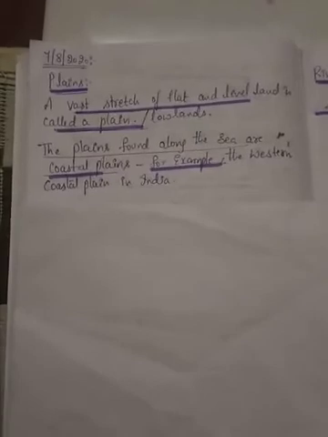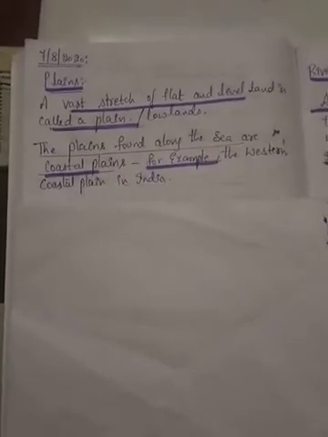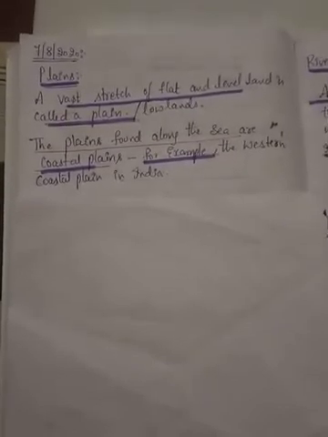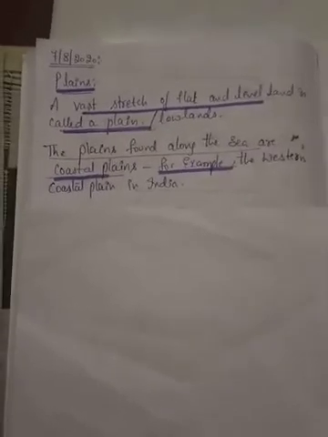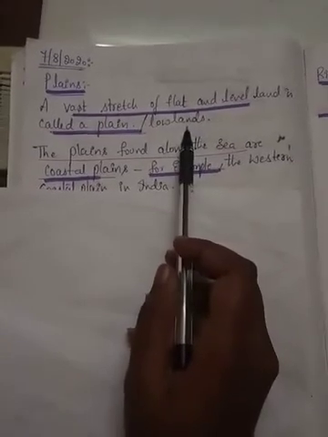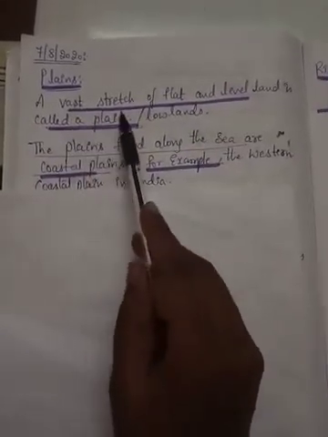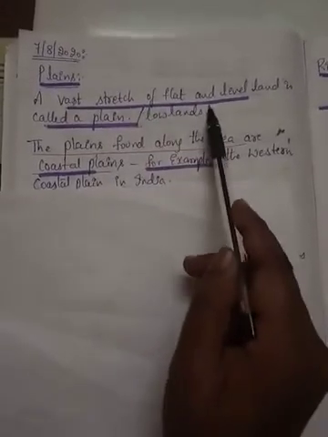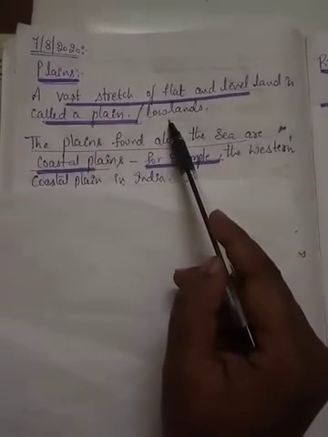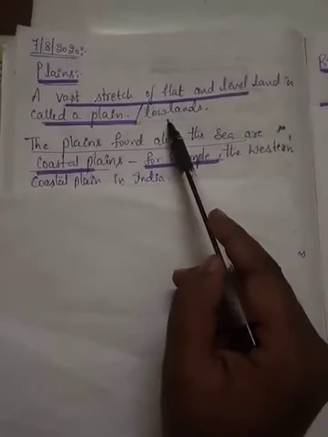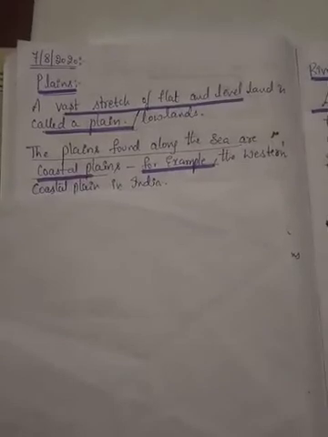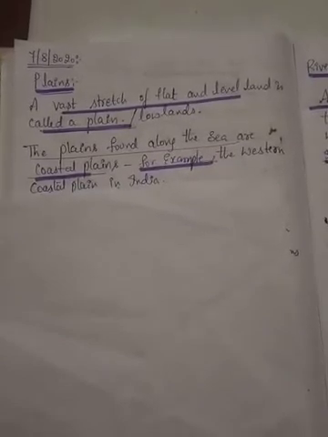It is one of the landforms which has a vast stretch of flat and level land. A vast stretch of flat and level land is called a plain, or the other name we call it is lowlands. What do we call it? Lowlands. Plains extend over hundreds of kilometers, and about 1/3 of the land surface is covered by plains.